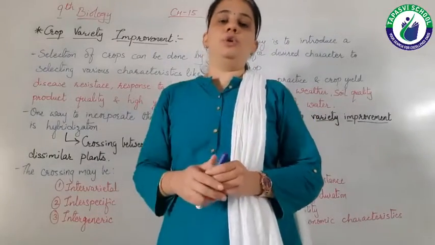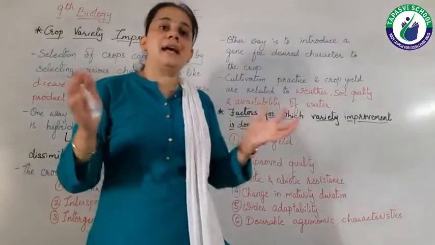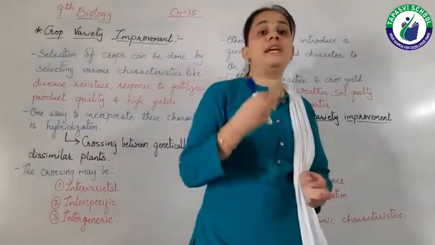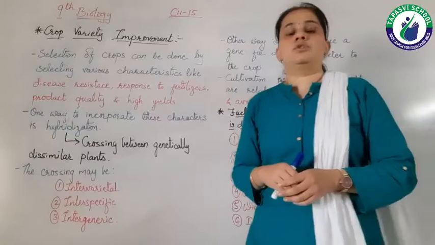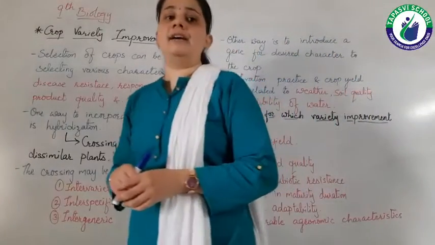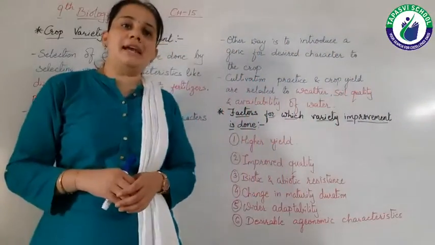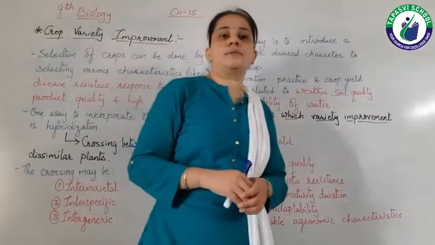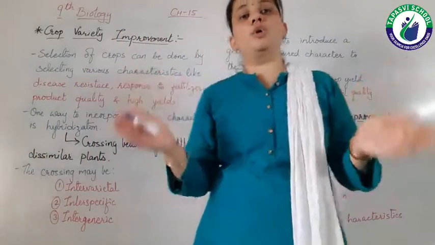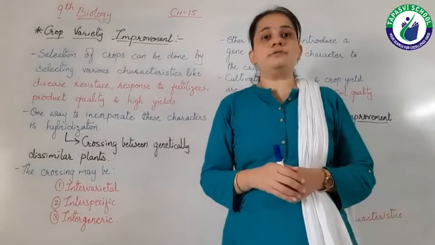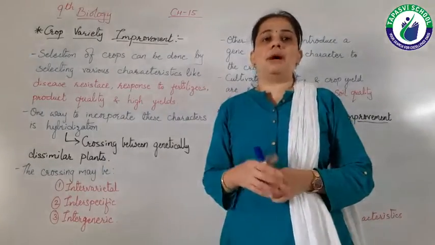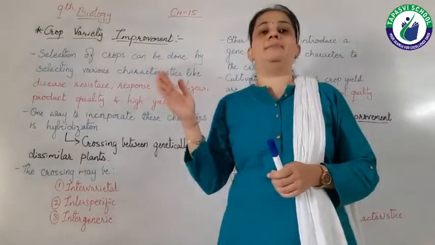As we all know, there are desired characters which we require in our crops, right? So if these desired characters are there in our crops, then we get good quality of crops. So on the basis of that, we have to study crop variety improvement.